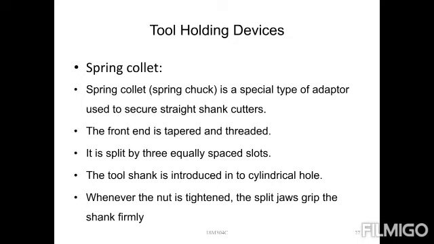The tool shank is introduced into the cylindrical hole. Whenever the nut is tightened, the split jaws grip the shank firmly, and maximum contact is provided. These are the topics.